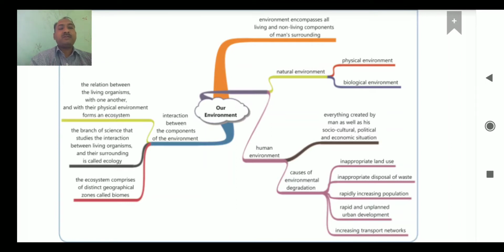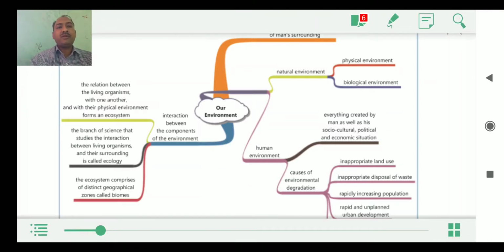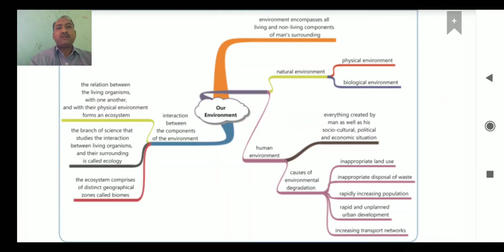Second point, you know very well that we always use different types of things at home, and something that is not useful for us, we throw into the dustbin. If you don't throw it into the dustbin, and throw it anywhere you feel, definitely there will be a great loss of environment, and it will create a burden over the environment. So this is the thing.